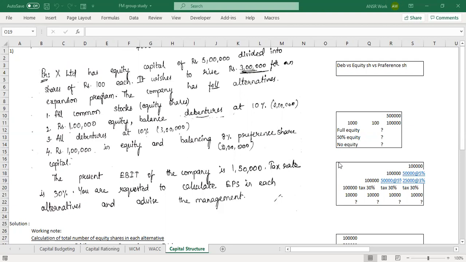6 lakhs, right? Absolutely, that's as simple as that. Just add those two, 5 lakh plus 1 lakh, that comes to 6 lakh. If 6 lakh is the total amount of equity, what is the new number of shares? 6,000. 100 rupees per share, that means 6,000.